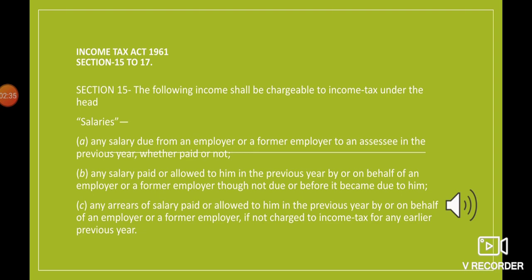So the assessment year is the year in which the assessee, the taxpayer, pays tax. Previous year is the year in which the person earns salary, and assessment year is the year in which the person is going to pay tax, and the assessee is the taxpayer. It means any salary which is paid or allowed to him in the previous year, by or on behalf of an employer or a former employer, though not due or before it became due to him.